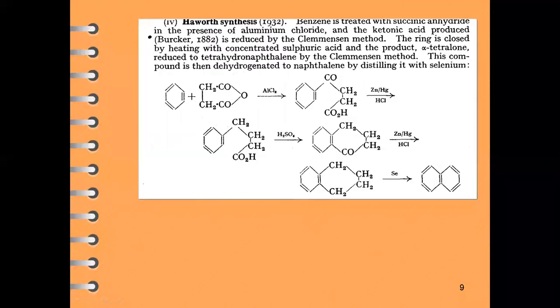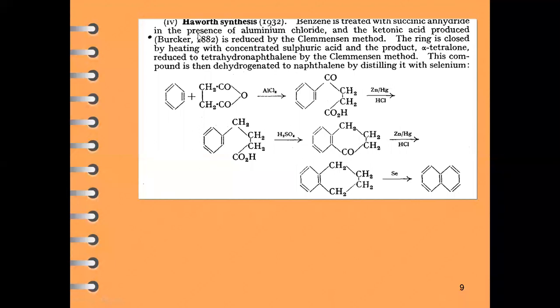This is from ortho-xylene. Now, the next method for the synthesis of naphthalene is the Haworth synthesis method. This is also an important one for the synthesis of naphthalene. How are we going to synthesize naphthalene by the Haworth method? Benzene is treated with succinic anhydride. This reaction proceeds in the presence of aluminum chloride.